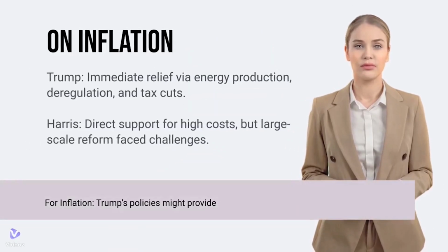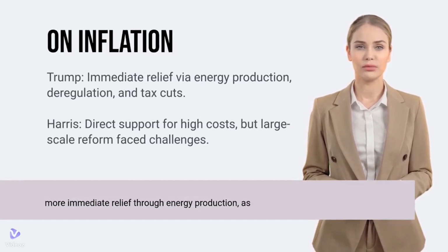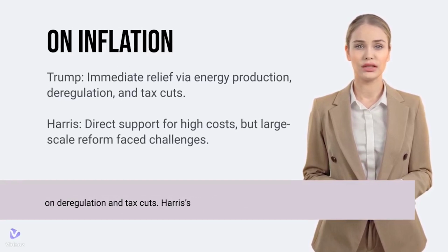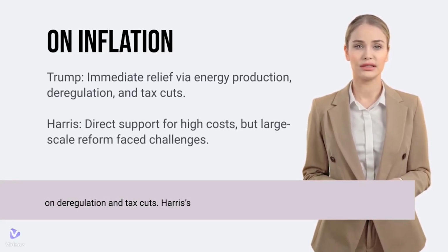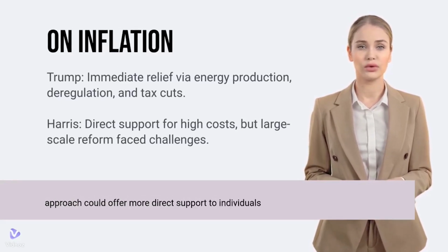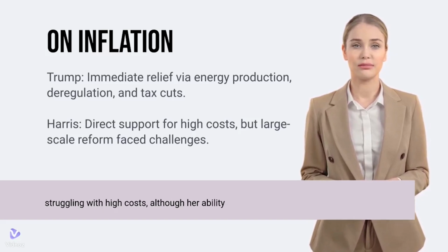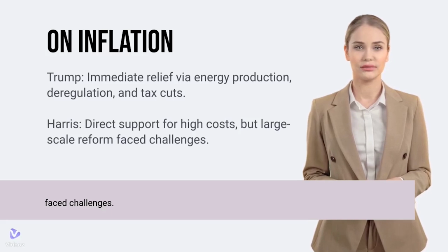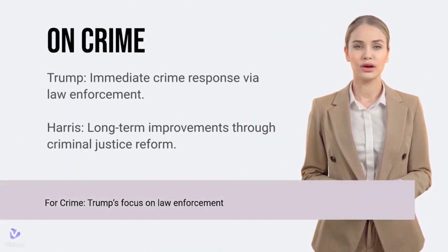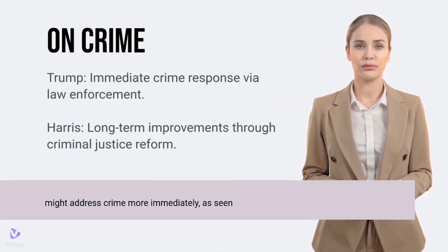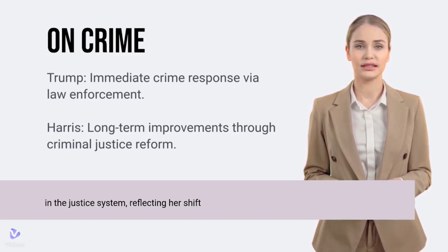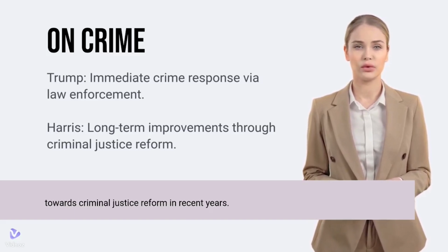For inflation, Trump's policies might provide more immediate relief through energy production, as evidenced by his past administration's focus on deregulation and tax cuts. Harris's approach could offer more direct support to individuals struggling with high costs, although her ability to implement large-scale economic reforms has faced challenges. For crime, Trump's focus on law enforcement might address crime more immediately, as seen during his presidency. Harris's emphasis on reform could lead to long-term improvements in the justice system, reflecting her shift towards criminal justice reform